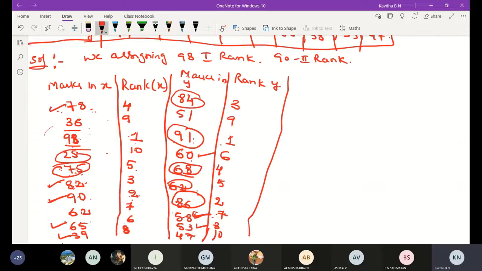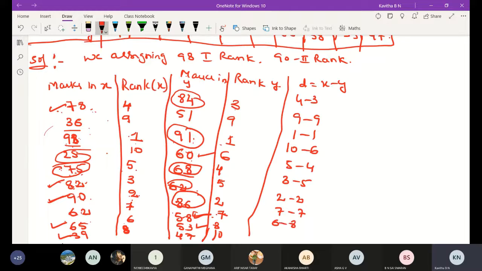Then next, d is equal to x minus y. Do it. d is equal to x minus y. Means 4 minus 3, 9 minus 9, 1 minus 1, 10 minus 6, 5 minus 4, 3 minus 5, 2 minus 2, 7 minus 7, 6 minus 8, and 8 minus 10, which is equal to 1, 0, 0.